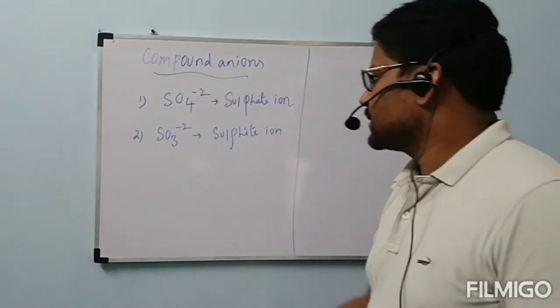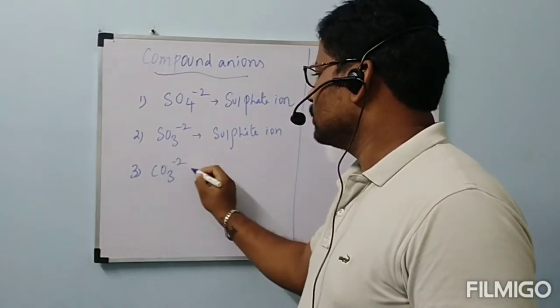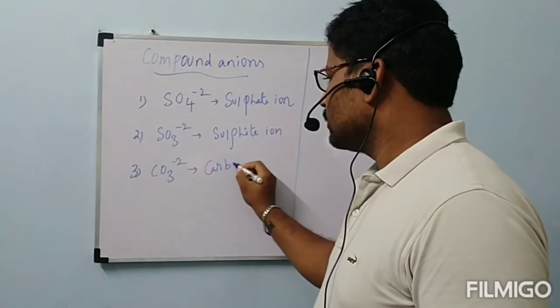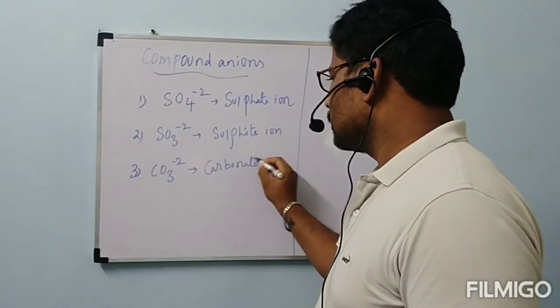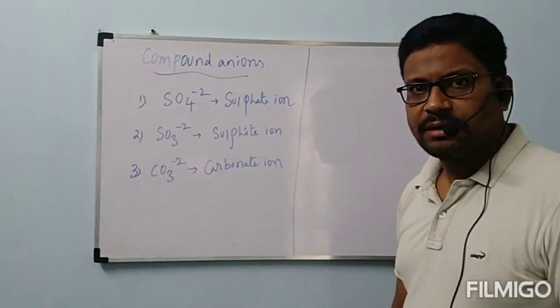Next, third one, CO3 2-, name is carbonate ion.